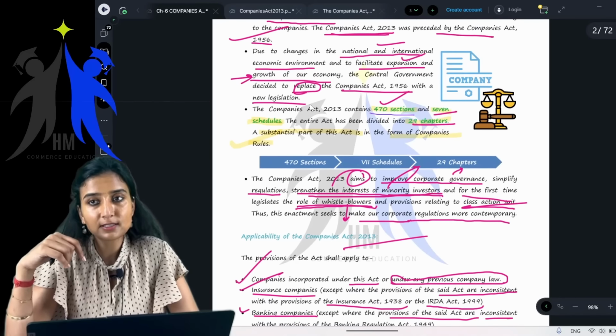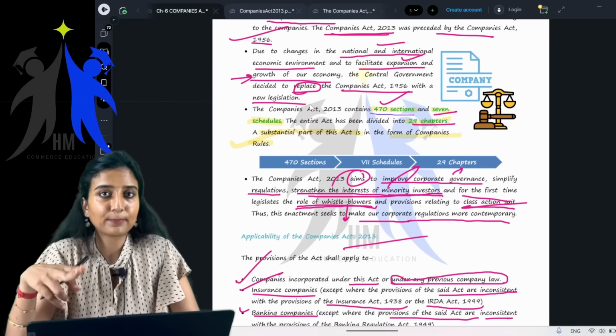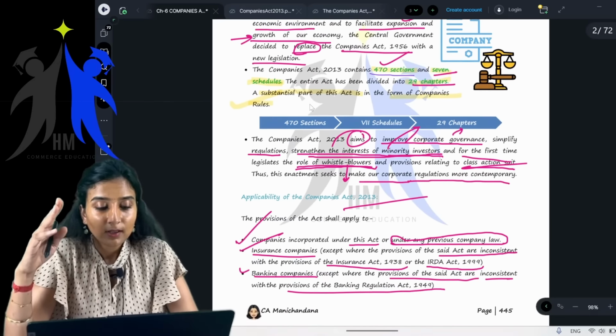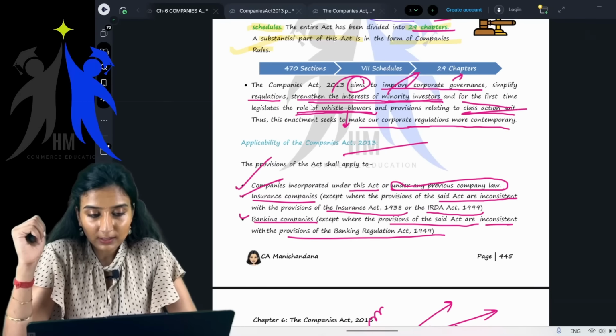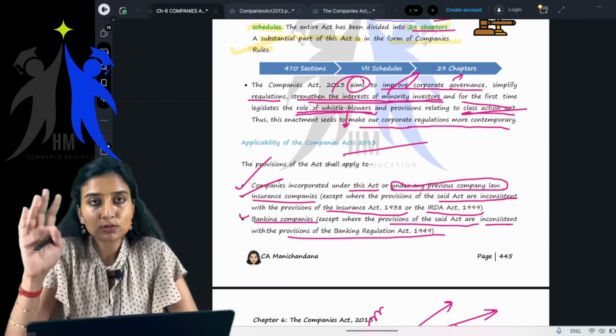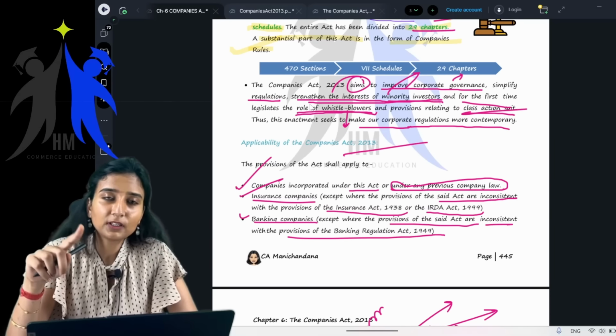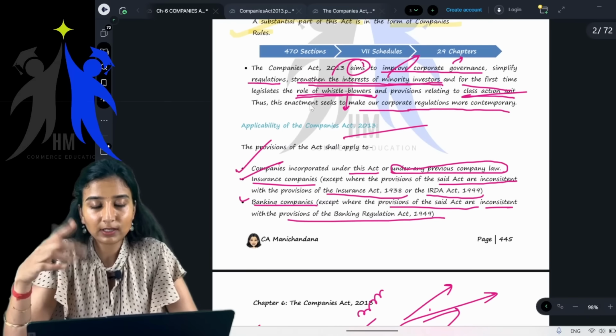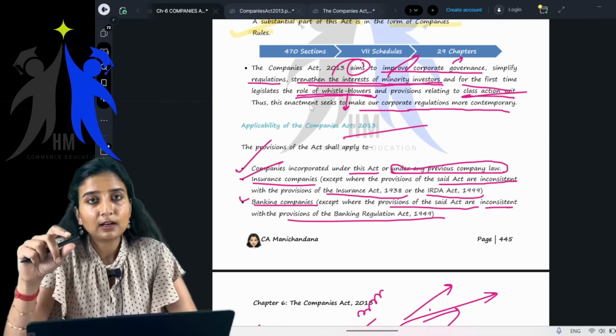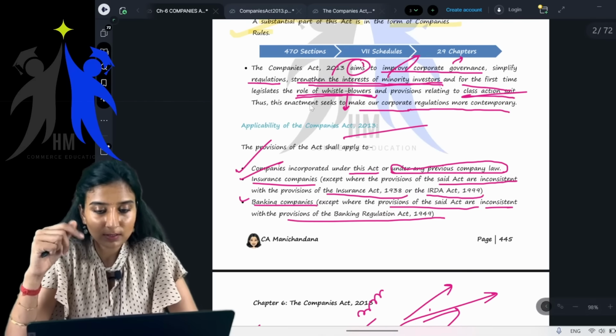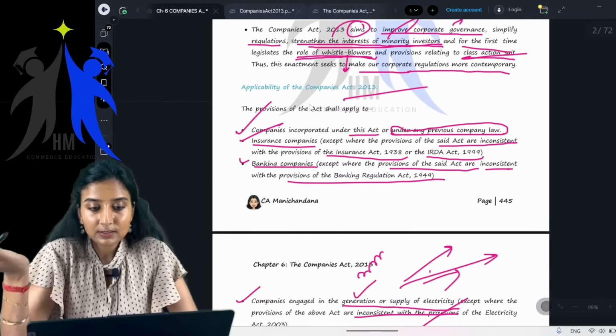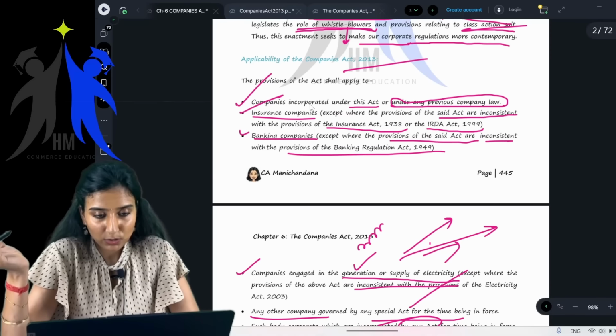How many sections does this Act have? 470 sections, 29 chapters, and 7 schedules. This particular Act aims to improve corporate governance. It also strengthens the interest of the minority shareholders, minority investors, and legislates the role of whistleblowers, and also gives certain provisions relating to class action suit.